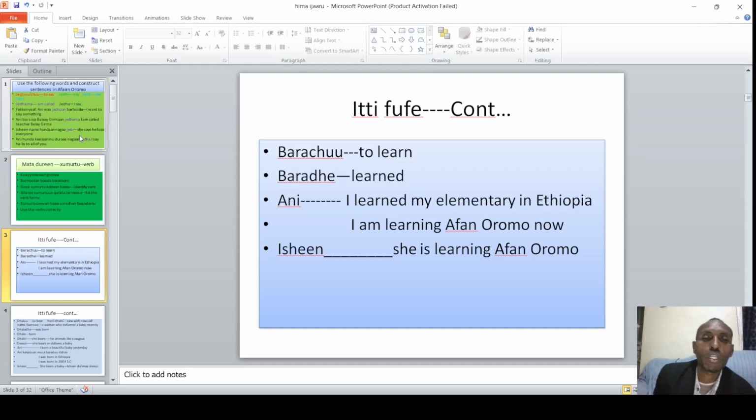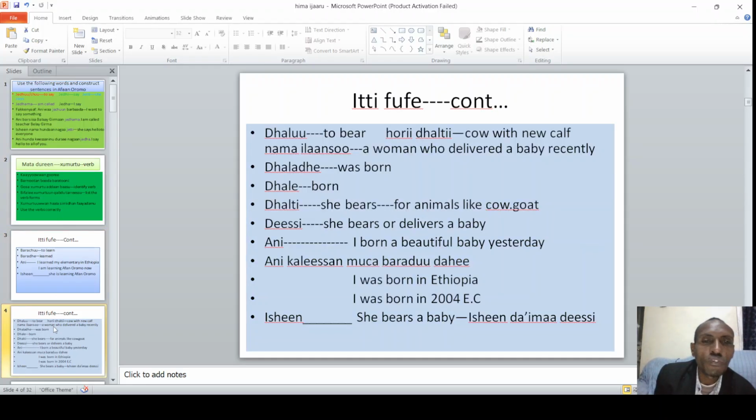Baradhe is the main verb. Here we have dhalachu, for example. Dhaladhe, dhale, dhaltii, deesse. Ani kaleessa mucaa bareedduu dahe. Yesterday I gave birth to a handsome boy or a beautiful girl. So we say like that. That is the way we say it.